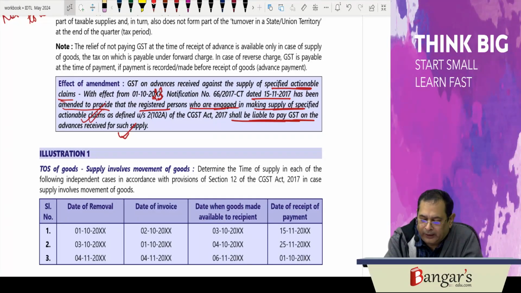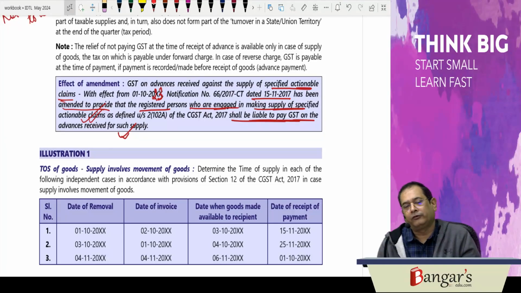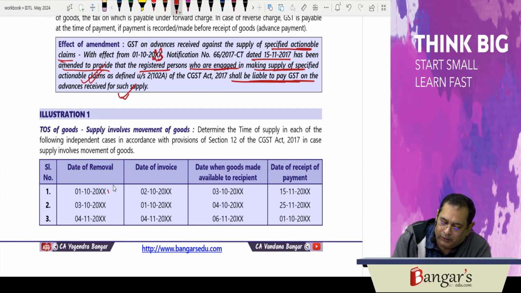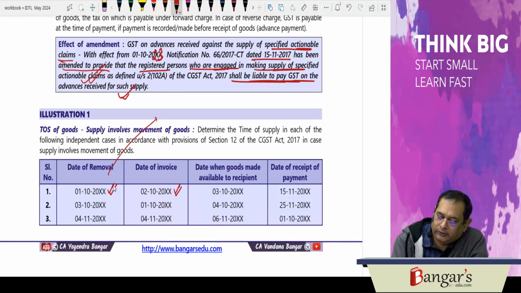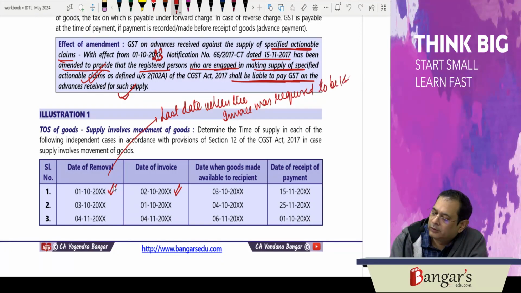Determine the time of supply in each of the following independent cases in accordance with section 12 in case the supply involves a movement of the goods. Now remember here the date of removal is on 1st of October. The date of issuance of invoice is on 2nd of October. So here the last date when the invoice was required to be issued must be what? It must be 1st of October.